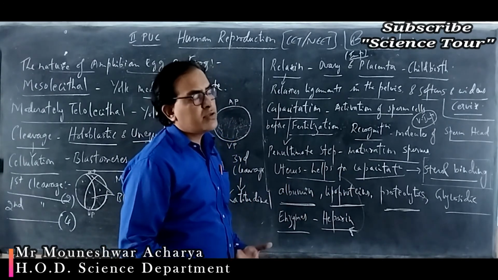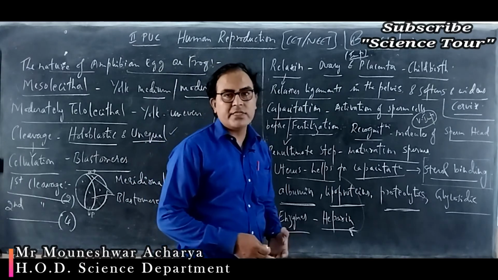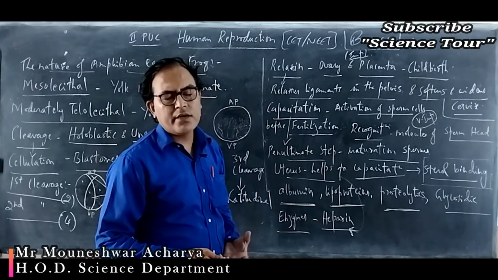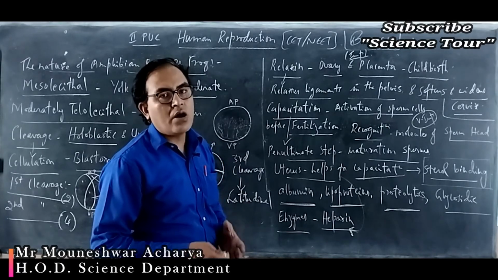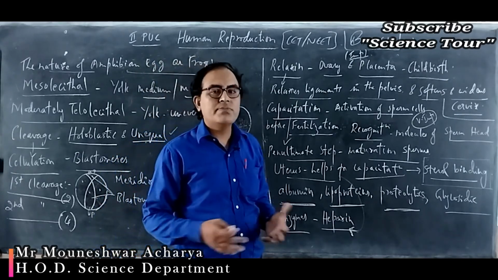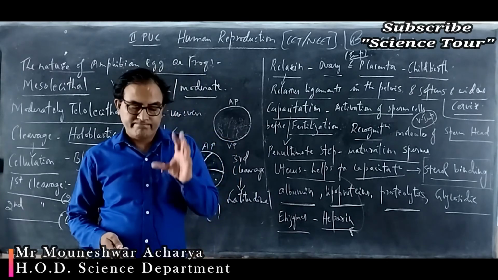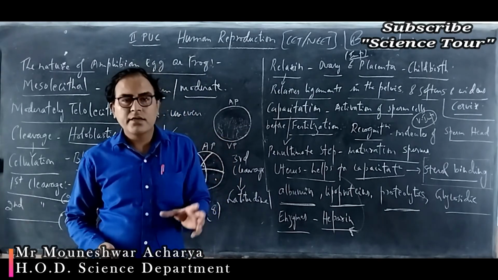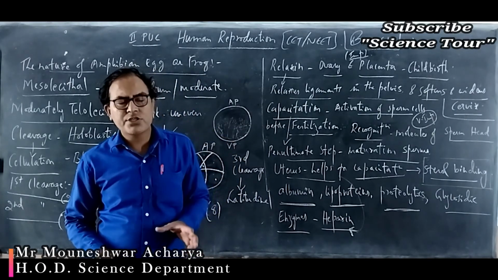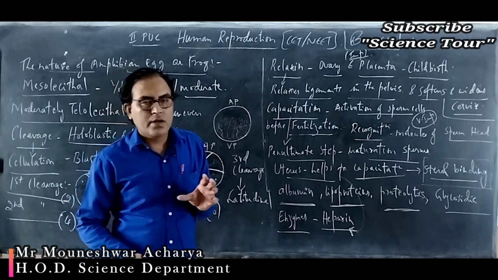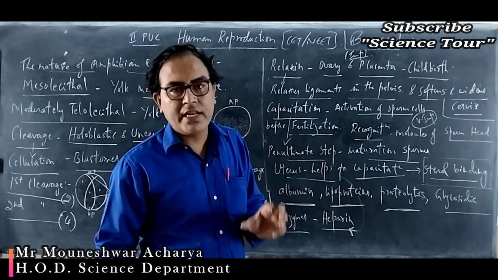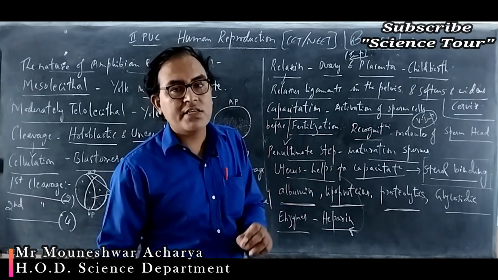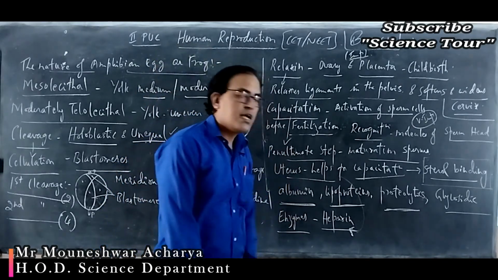So millions of sperms are produced during sexual intercourse, and millions of sperms are introduced into the female reproductive tract. Out of these millions of sperms, not all fertilize the egg nucleus, only one sperm is capable of fertilizing the ovum. That is the activated sperm, and that process is called capacitation.